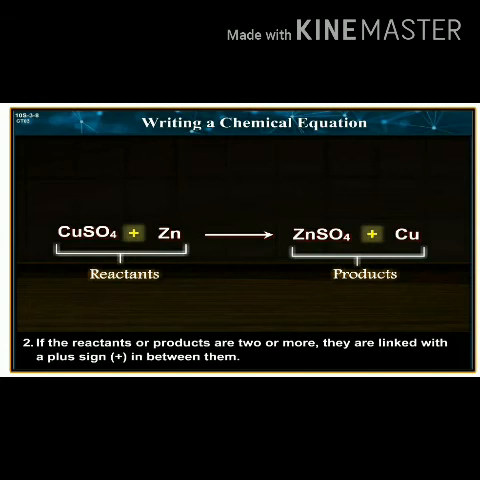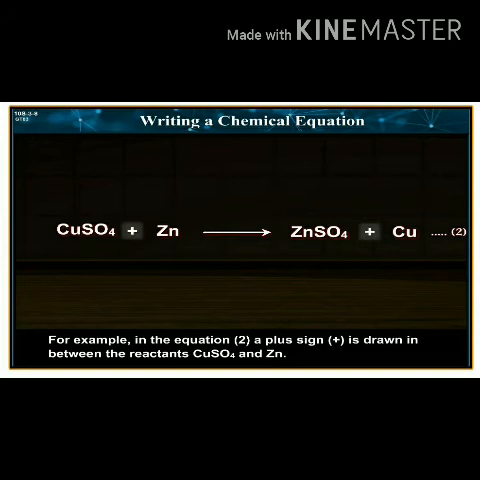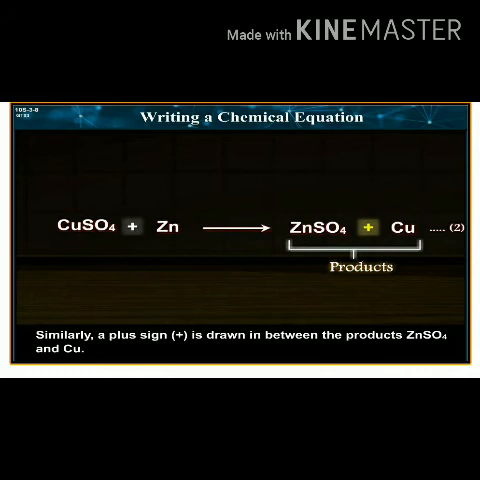2. If the reactants or products are two or more, they are linked with a plus sign in between them. For example, in equation 2, a plus sign is drawn in between the reactants copper sulfate and zinc. Similarly, a plus sign is drawn in between the products zinc sulfate and copper.